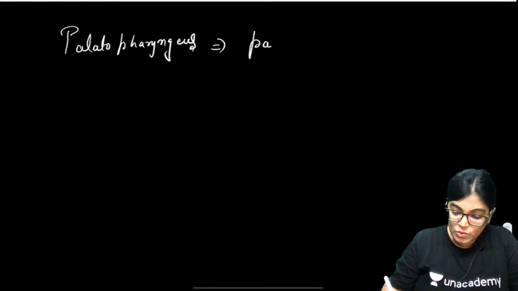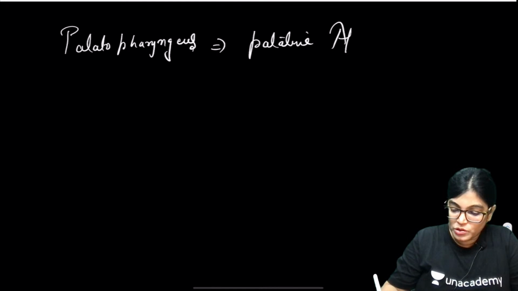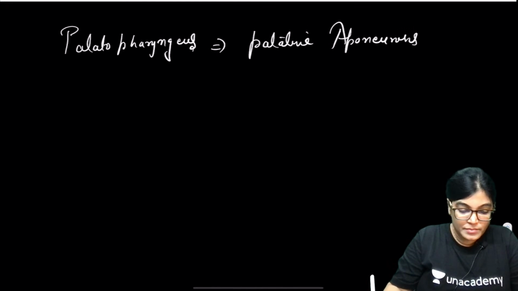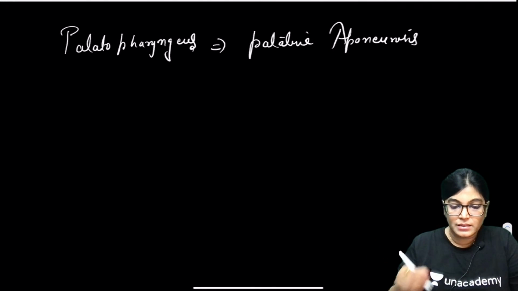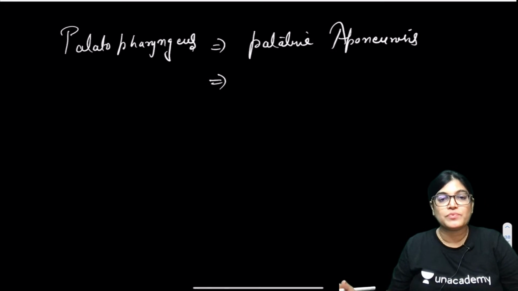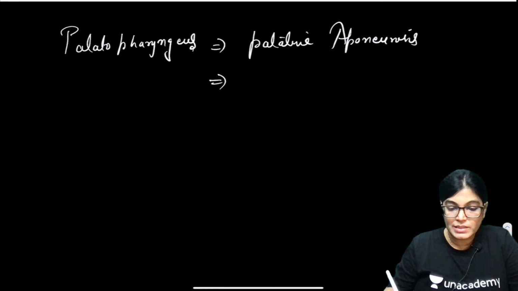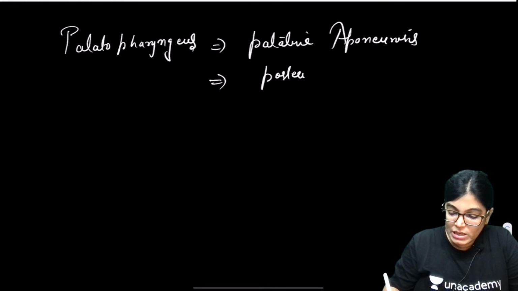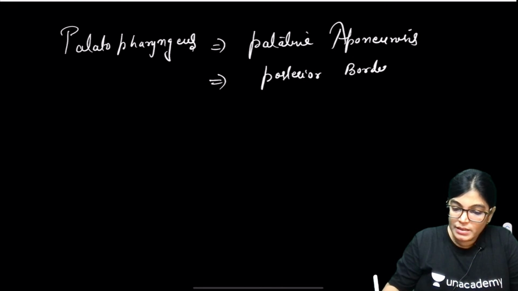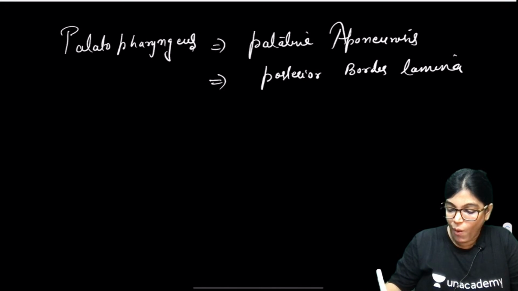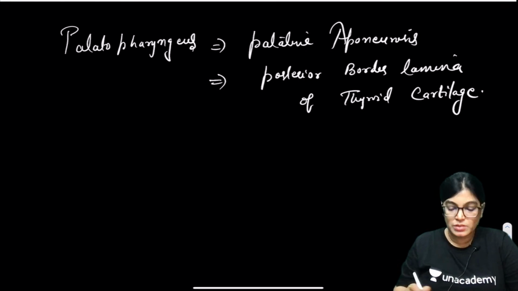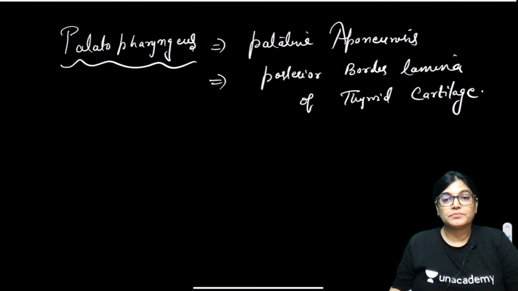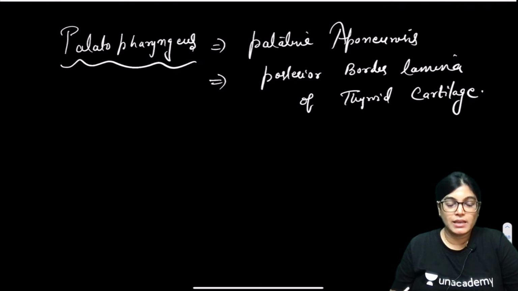In short, it arises from the palatine aponeurosis by two fasciculi. Palatopharyngeus is a longitudinal muscle of the pharynx, so it inserts into the posterior border of the lamina of thyroid cartilage. This is about the insertion of the palatopharyngeus muscle.